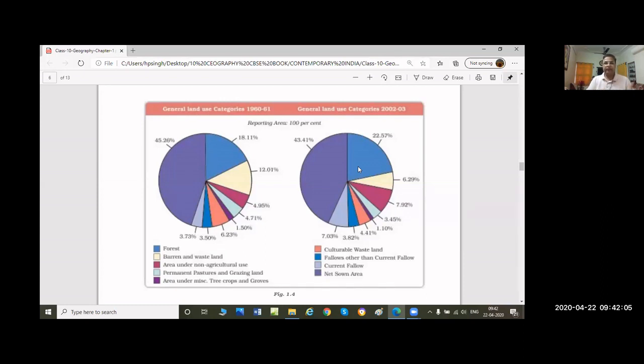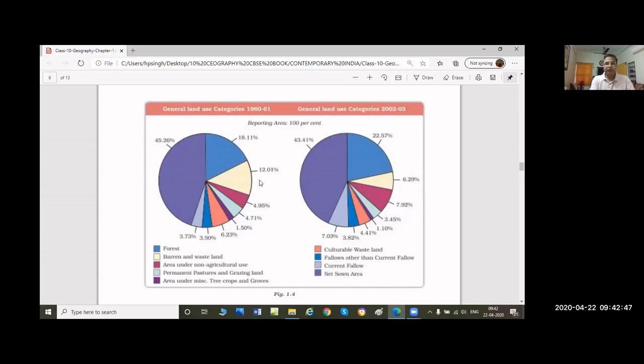नेशनल एरिया देखें, it was only 45% in 1960, but in 2002 from 45 it decreased to 43%. कम हो गया. इंडिया का टोटल लैंड 45% थी अंडर एग्रीकल्चर, लेकिन अब 43% हो गया 2002 तक. But the forest land, which was 18%, increased up to 22%, and this is by the efforts of government. Afforestation, plantation of trees on the mountains, on the plateaus, in the villages, in the cities also. Okay.